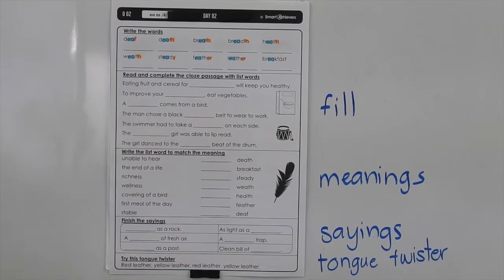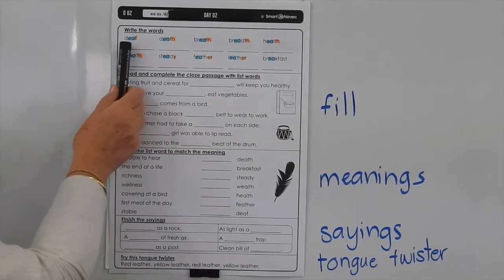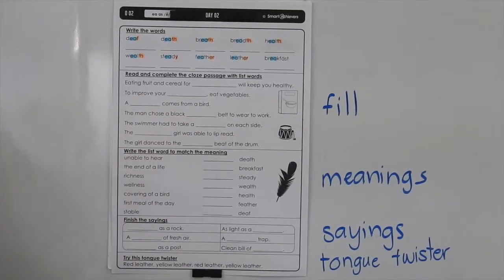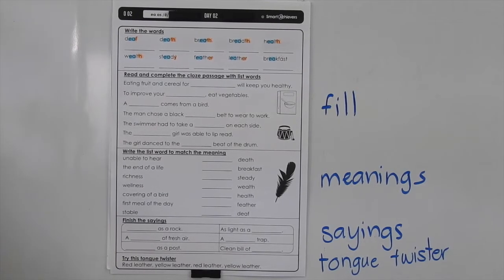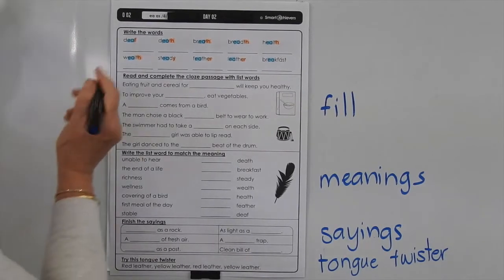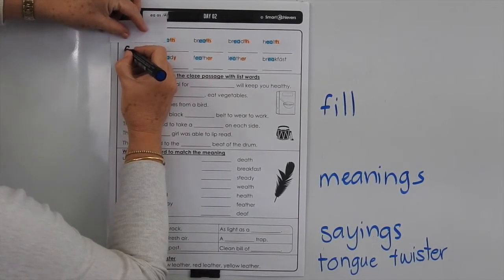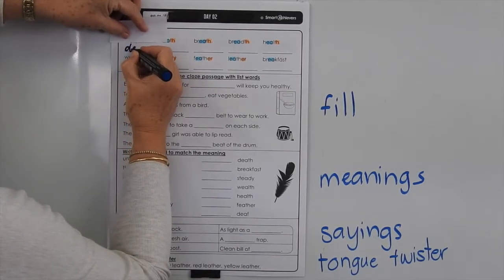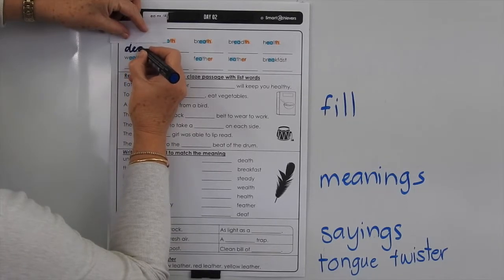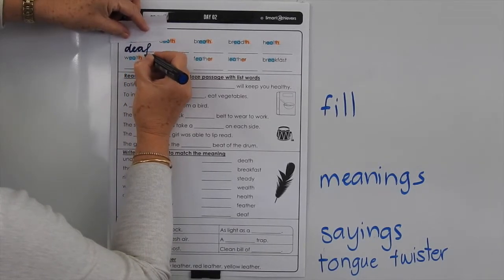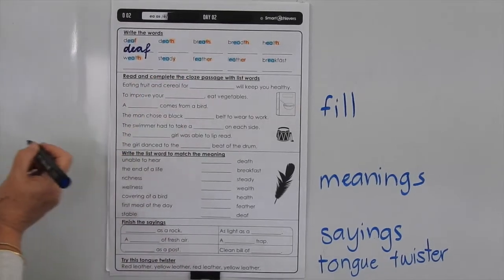Okay, let's do the read it, sound it, spell it. We've got deaf, D-E-A-F, cover it, and we're going to practice our running writing once again. So we do the circle, tall stick, up for the E, wave crashing and over for the A, up for the F, loop, and a stroke across.